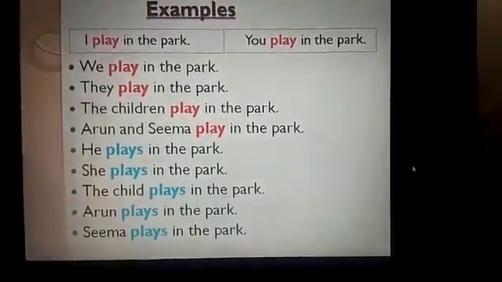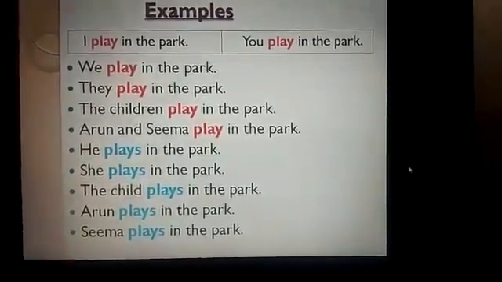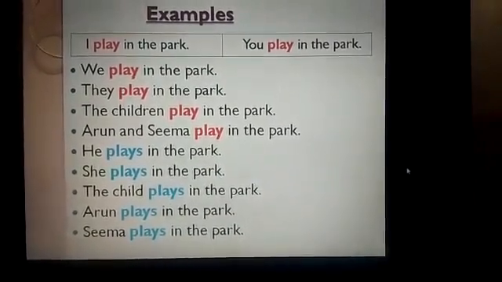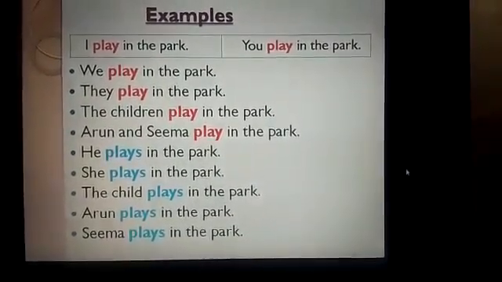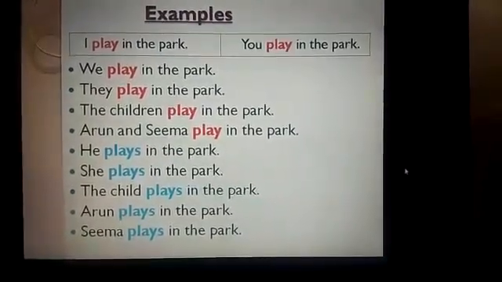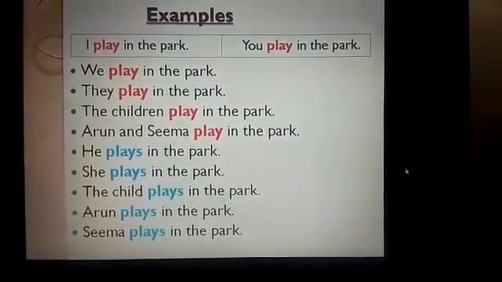Okay? And with we, they, the children, Arun and Seema, again here I have used the simple form of verb. We play in the park, they play in the park. The children play in the park, Arun and Seema play in the park.